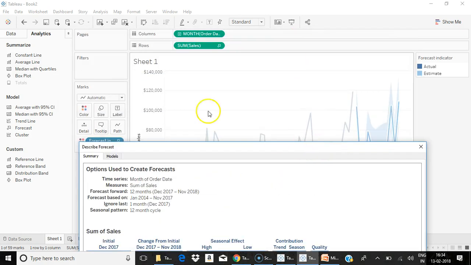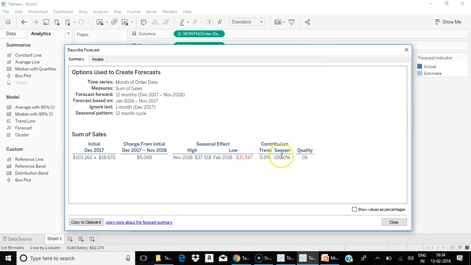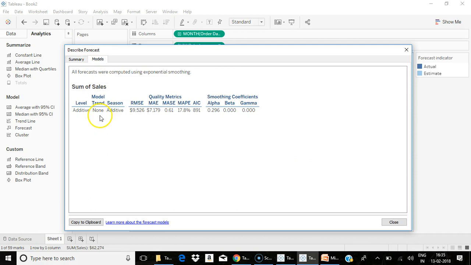As I told you, the results are very fluctuating. It's not towards an upward or a downward trend. That's why we have taken the seasonal pattern. Quality will specify either okay, poor or good. Based on that, you can actually predict how accurate your forecasting results are going to be. You can also see the models that are being used in order to compute this forecasting.